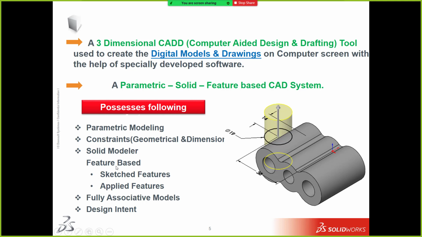Okay. And then there are two types of features in any of the software. If you are using any parametric software, you are going to have these: sketch features and applied features. I hope you have already used Solid Edge or Unigraphics and all. So what are sketch features and applied features? Do you know the difference? Sketch features means line. Sketch based features, you are telling about the sketch tools. Think. What are sketch based features and what are applied features?